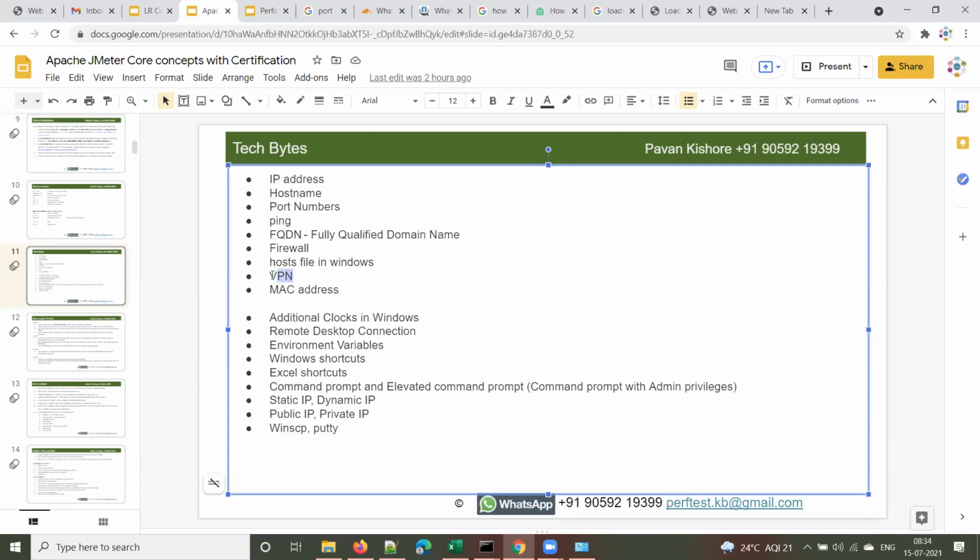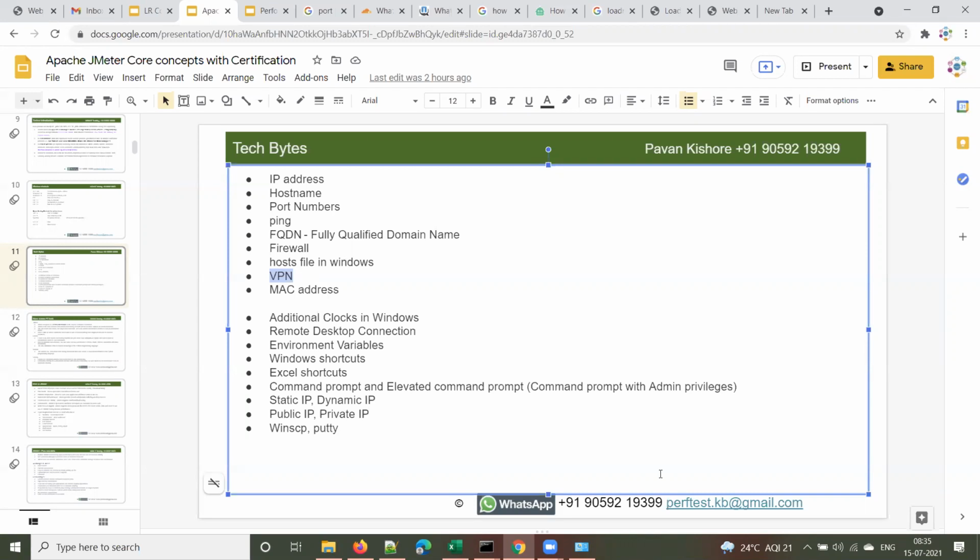When you join some organization, they follow a security protocol. They will ask you to connect to their organization's VPN, virtual private network. Most of your organization's applications will not be accessible from the outside internet. They are internal to the organization. Many organizations have their own private network, a virtual private network. I will explain this in detail later on.